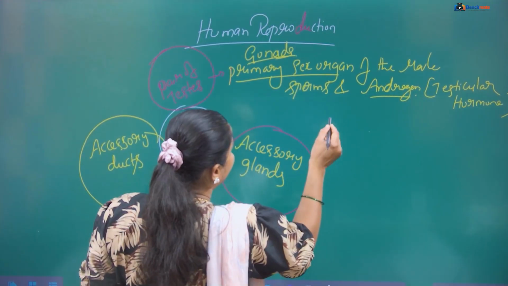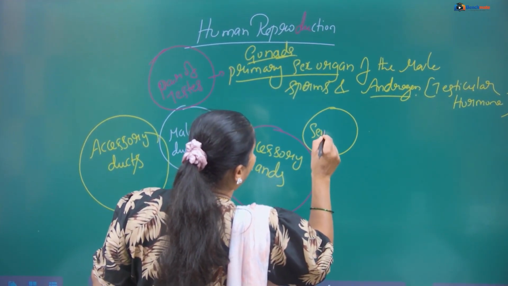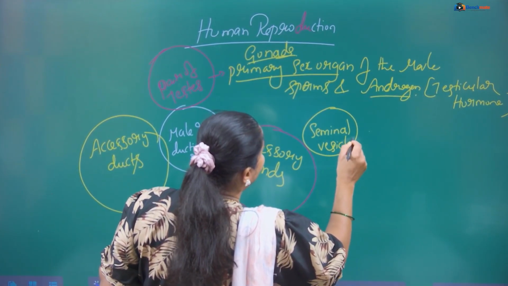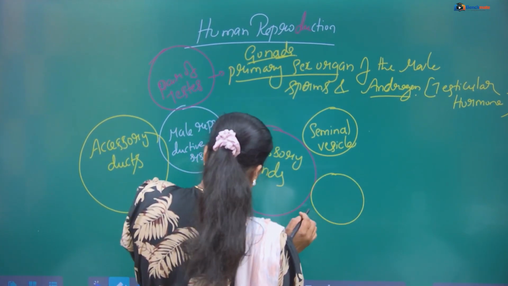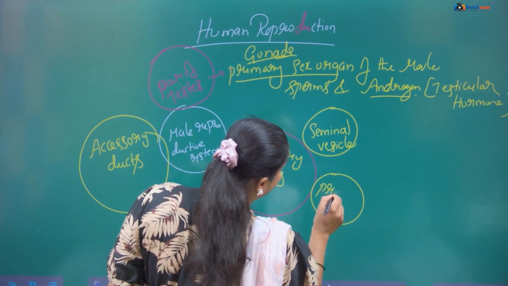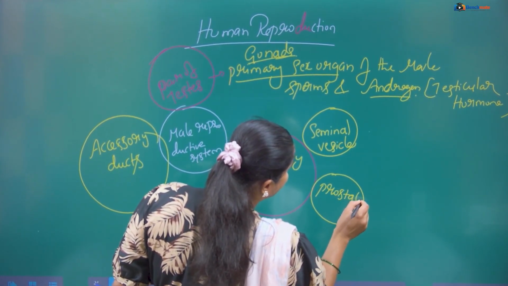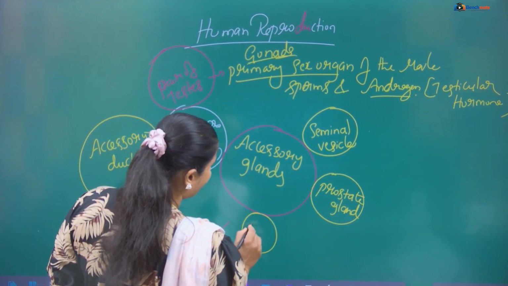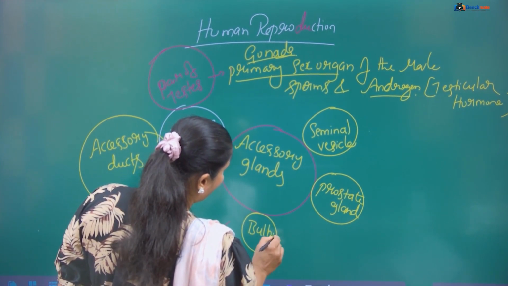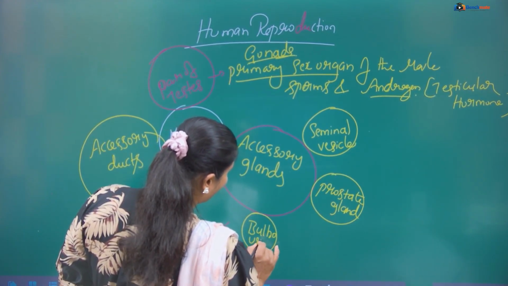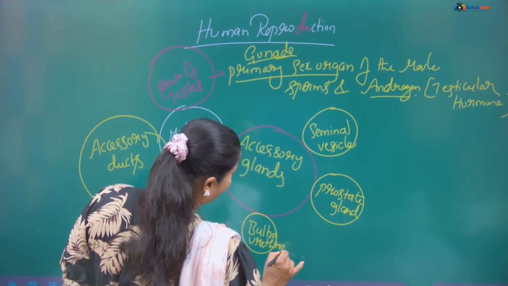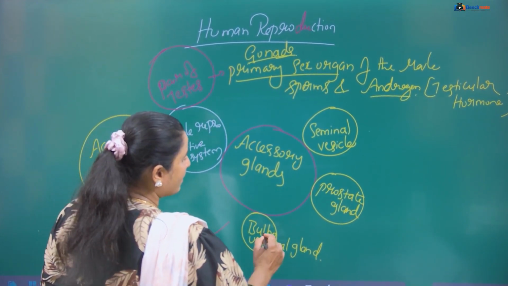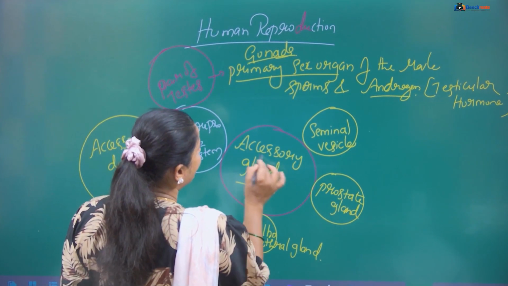Accessory glands are the seminal vesicle, then the prostate gland, then the bulbourethral gland. These three glands together form the accessory glands.